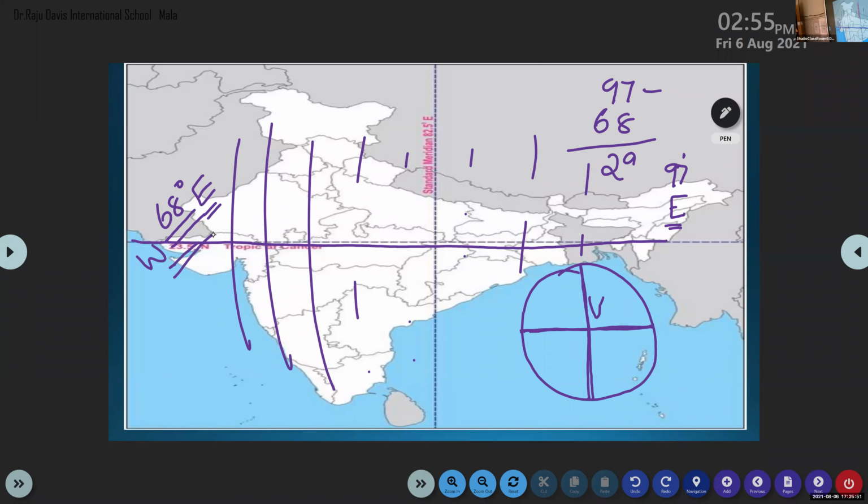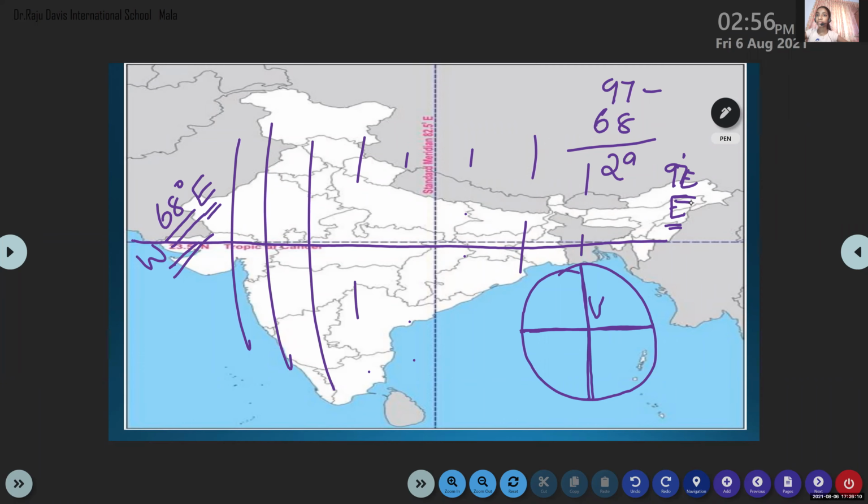Gujarat. Very good. So the westernmost point of India is Gujarat, and the easternmost point of India is Arunachal Pradesh. So from Gujarat to Arunachal Pradesh, there is a time gap of 2 hours.